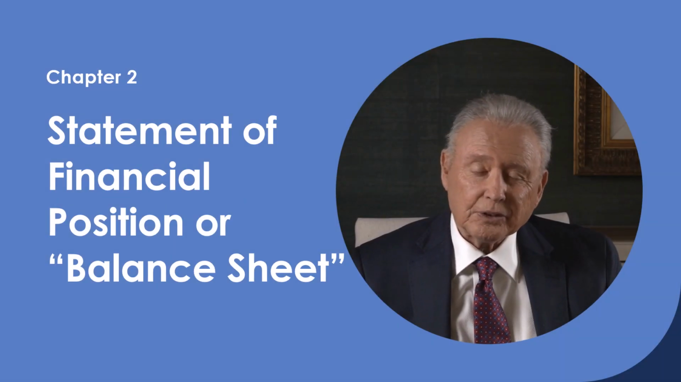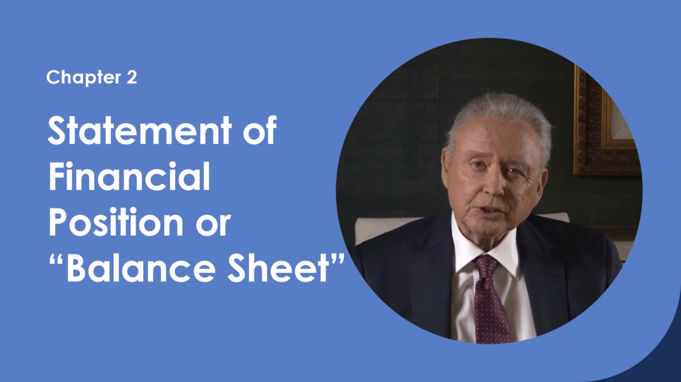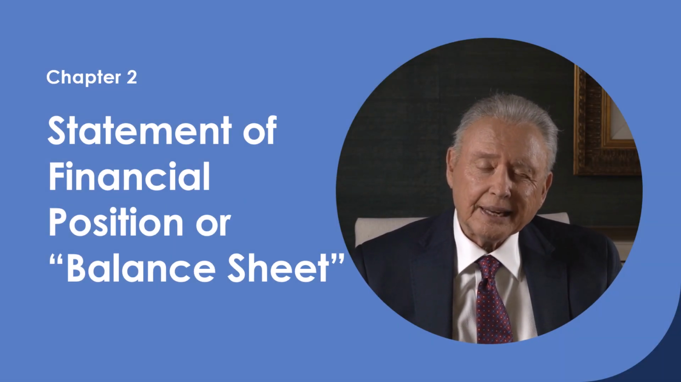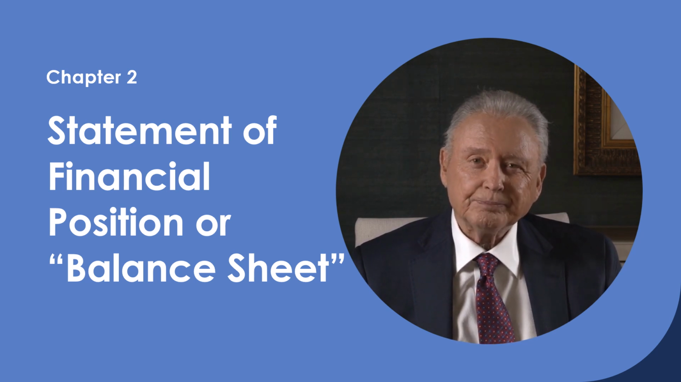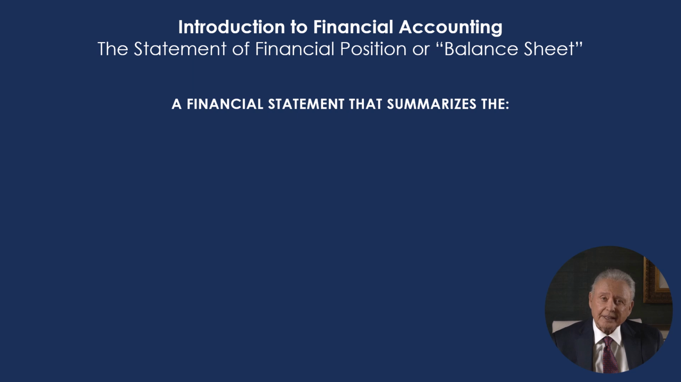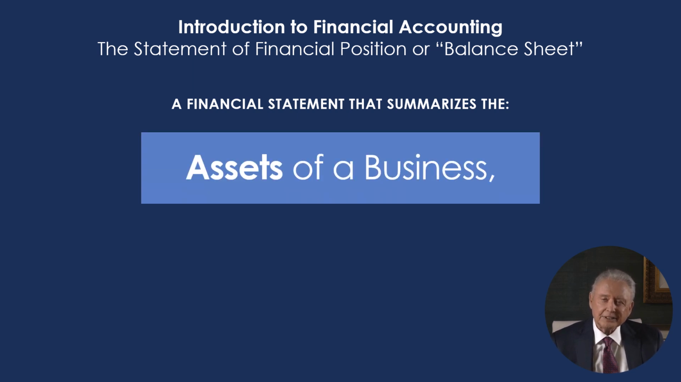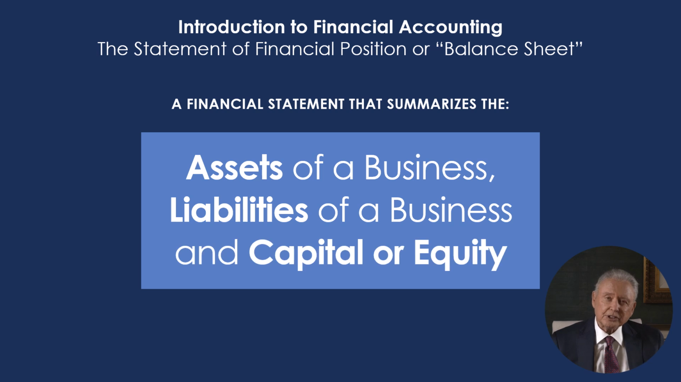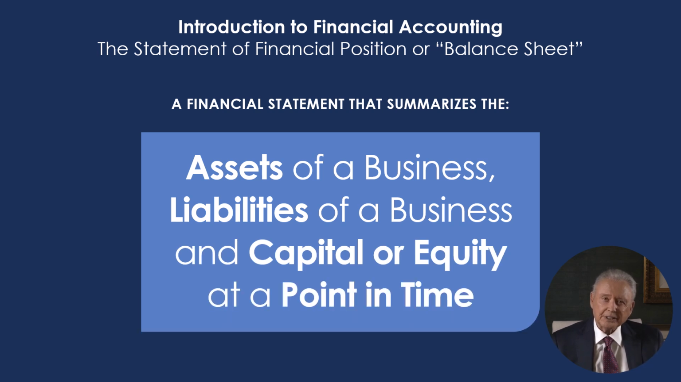Let us begin with our first financial statement. The first of three financial statements is the statement of financial position, or balance sheet. The statement of financial position, or balance sheet, lists the assets, liabilities, and capital of a business or organization at a point in time, typically a month, a quarter, or a year. We will define the elements of the balance sheet in our program.